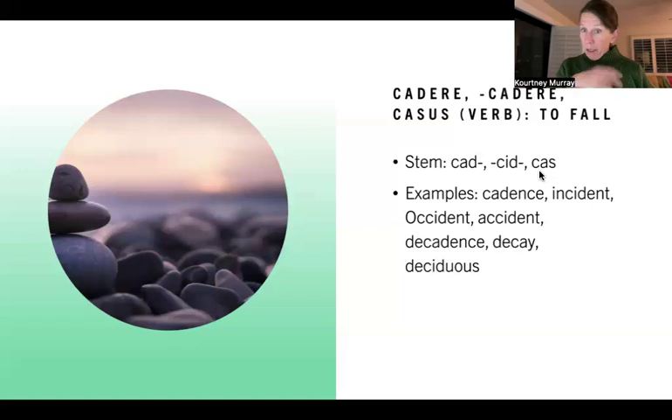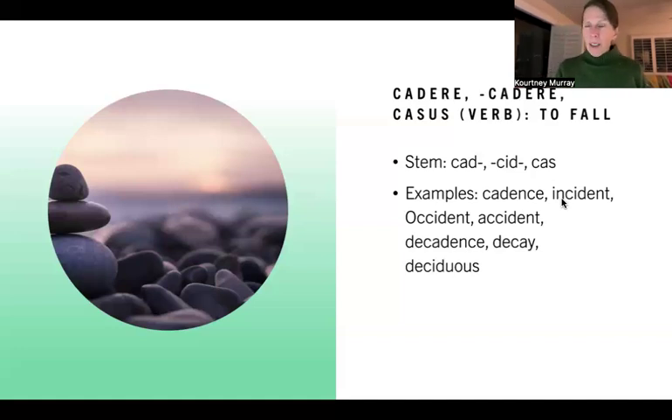So some of these are going to be very obvious, but the words that are really interesting have cid in them. We're going to talk about that. So cadence is a falling. Incident is something that falls upon you. So incident and accident are actually doing the exact same things with minor differences in the prefix.